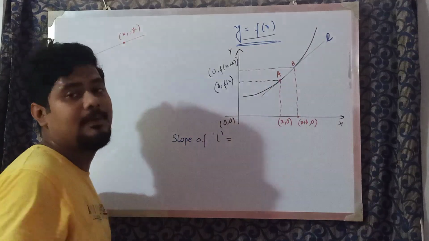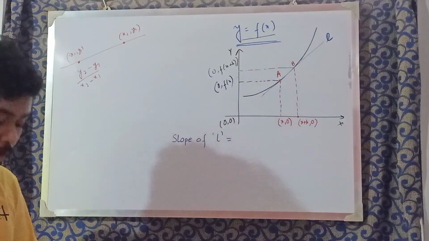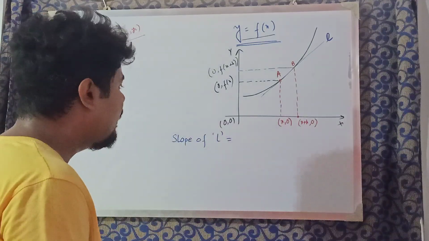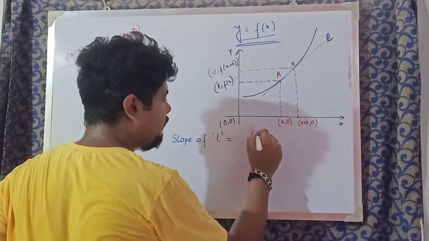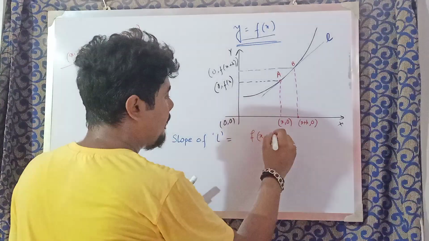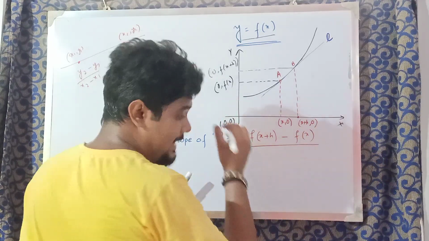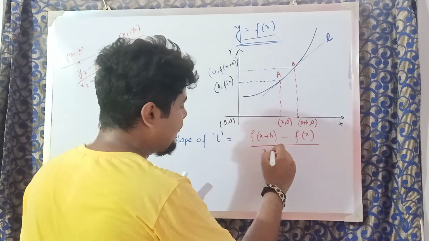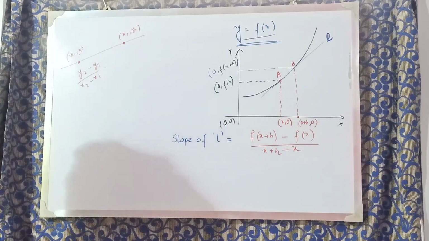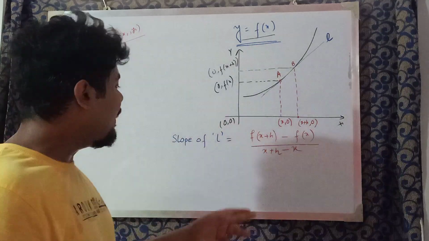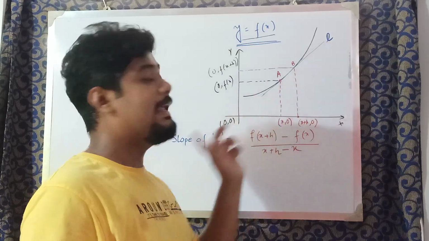This is a straight line L. There are 2 points A and B whose coordinates are given. So what should be the slope of L? (y2 minus y1) by (x2 minus x1). So what is y2? y2 is f of (x plus h). Minus y1 means f of x, by x2 minus x1, which means (x plus h) minus x, that is h. Got it? What does this formula give you? This formula gives you the slope of L.